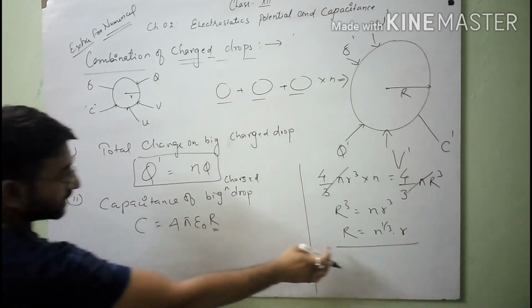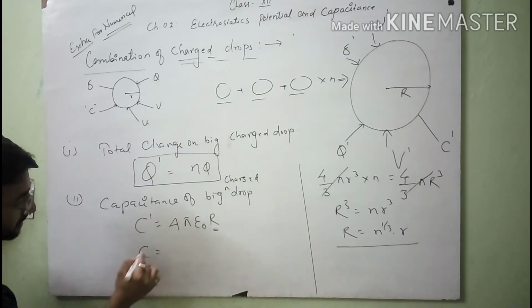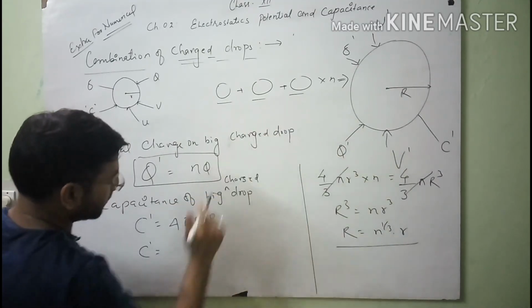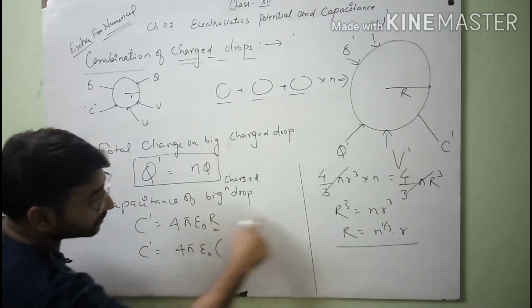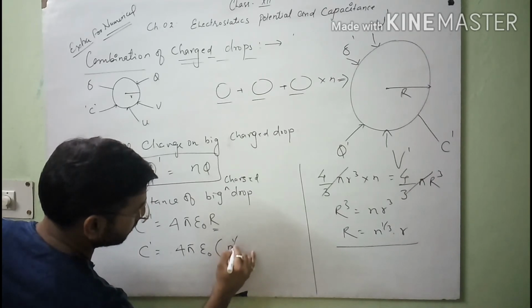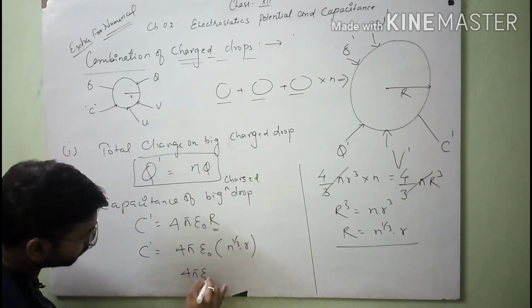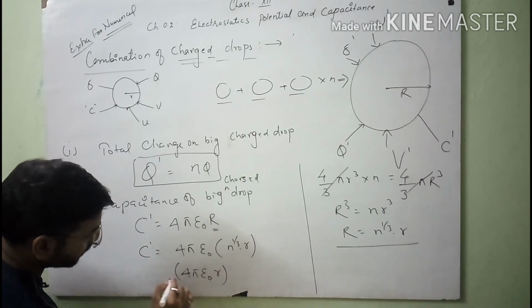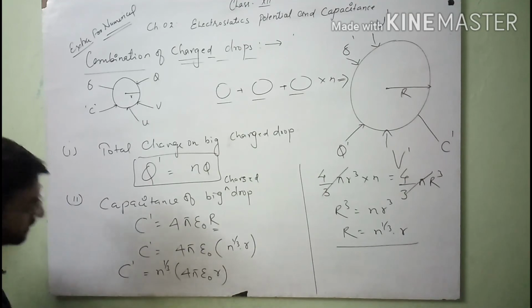From this relation you can easily see that the capacitance of the big drop is 4 pi epsilon naught, and in place of R you substitute n to the power 1/3 of r. So you get 4 pi epsilon naught r into n to the power 1/3, which is C dash.